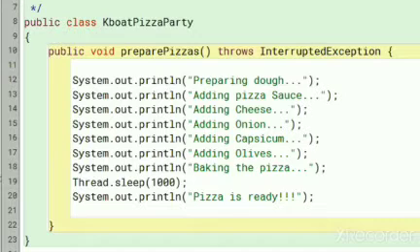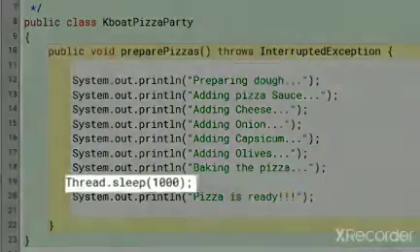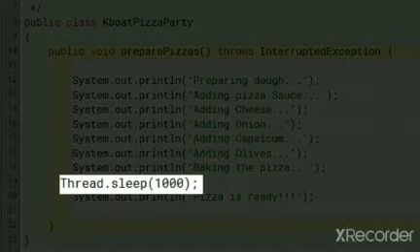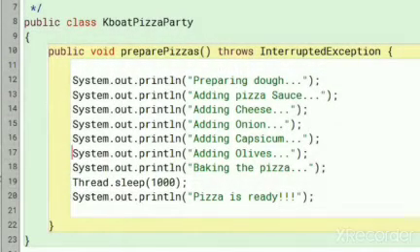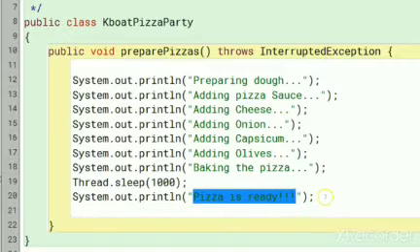Thread.sleep is the method to use in such situations. Thread.sleep pauses the execution of the program for a specified amount of time. The time is provided in milliseconds as an argument to the method. This line, Thread.sleep(1000), will introduce a delay of 1 second in the program's execution. After that, we print pizza is ready to the console. Let me execute the program and show you the effect of Thread.sleep. Once I execute the program, notice that the line pizza is ready will get printed after some delay.